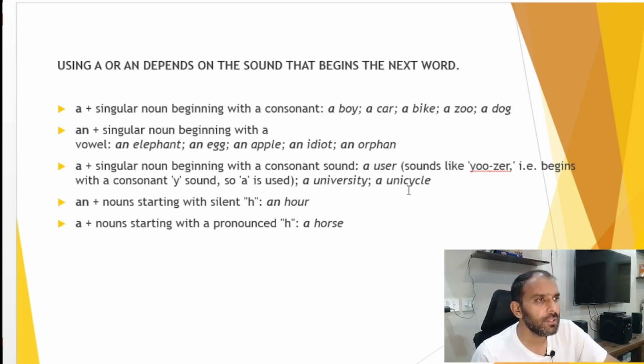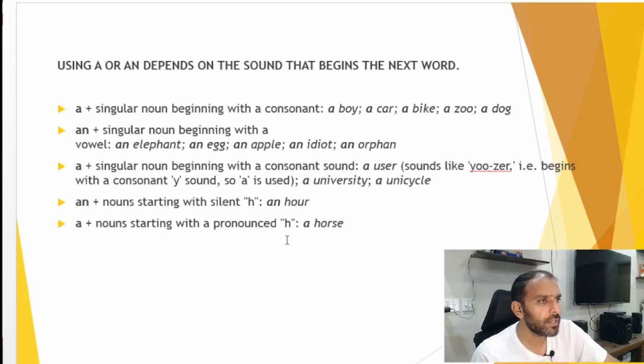This is the third rule. So the fourth rule is we can use an before a word starting with a silent h, like hour. So we will pronounce it like that, hour. So h is silent, so we will use an before these types of nouns.